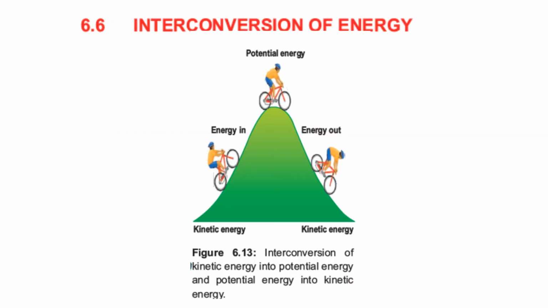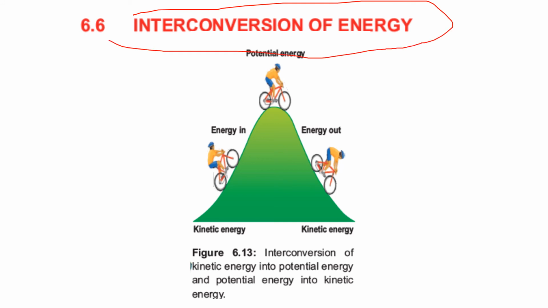So now we will discuss the next topic, that is 6.6, interconversion of energy. Energy cannot be destroyed, however, it can be converted from one form to the other form. If you see this example, this is a cyclist and he is riding a cycle. When he starts riding, obviously he is in a state of motion.